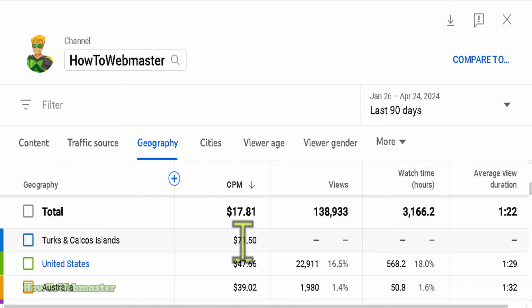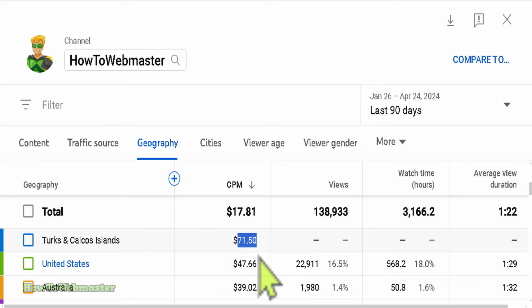paying $71.50 per 1,000 ad views, or views with ads, from this small island right here, and the United States paying $47 per 1,000 ad views. So I think this one up here is an anomaly because I didn't get any views, it seems like, right here. So I don't know how I got a CPM rate of $71.50.